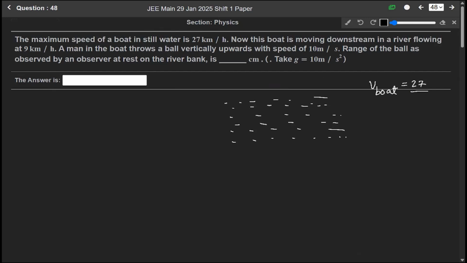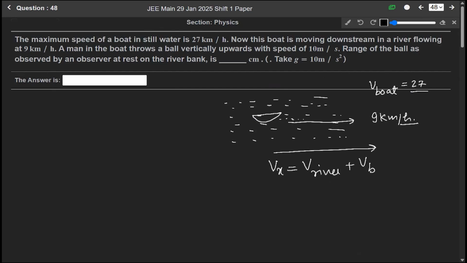Now this boat is moving downstream in a river flowing at 9 kilometers per hour. So the boat is moving over the water, and this river is flowing at a speed of 9 kilometers per hour. So we can assume that the horizontal velocity, Vx, will be equal to the velocity of the river plus the velocity of the boat.